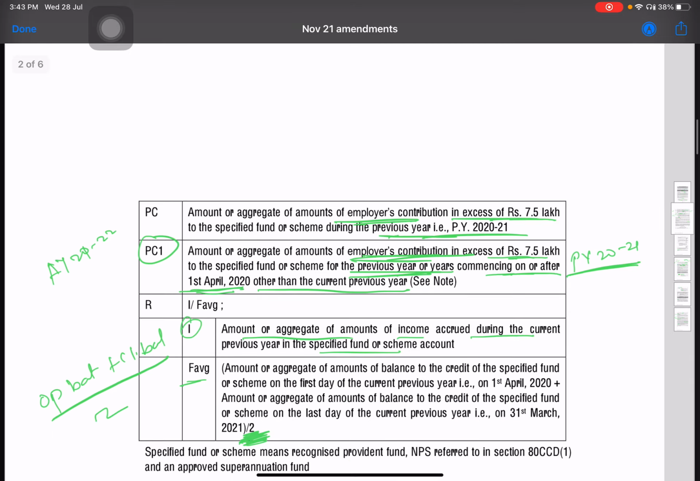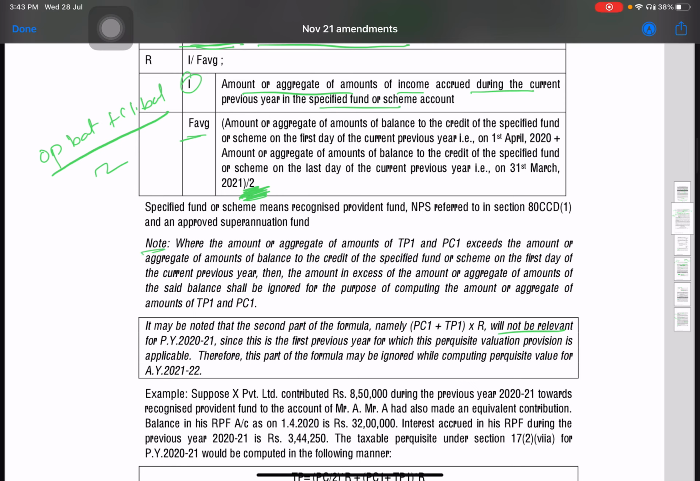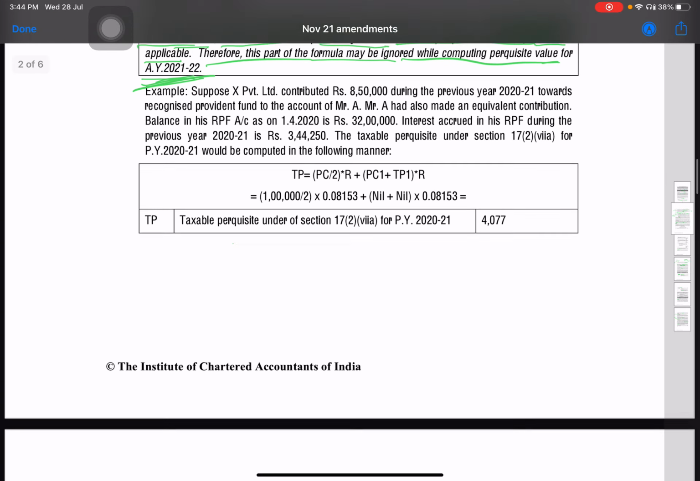They have also given one note regarding this. It may be noted that the second part of the formula, namely PC1 and TP1, will not be relevant for PY 2021 since this is the first previous year for which this perquisite valuation provision is applicable. Therefore, this part of the formula may be ignored while computing perquisite value for AY 21-22. So हमें AY 21-22 ही applicable है November 21 exam के लिए. Okay, they have also given one example to explain this better.